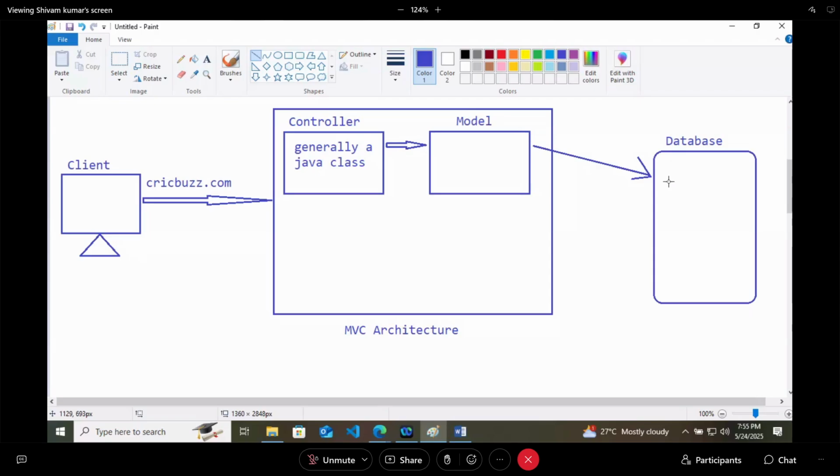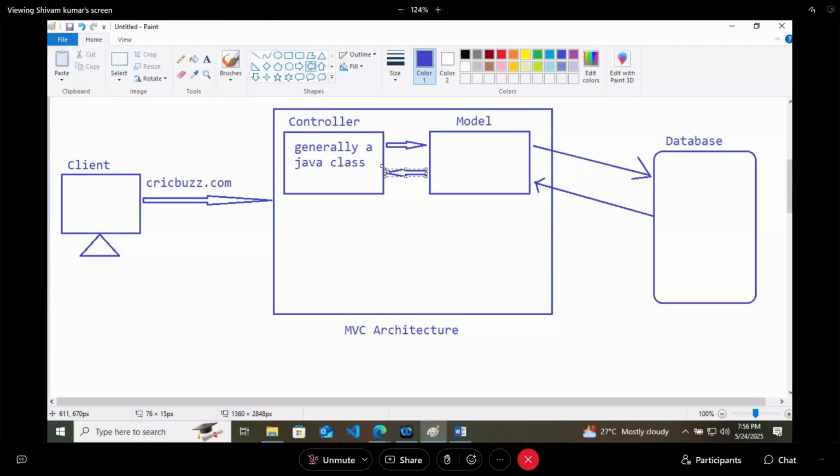The database will check this data, and then the database will return the value to the model. The model will return the value to the controller, but it will not return only data.